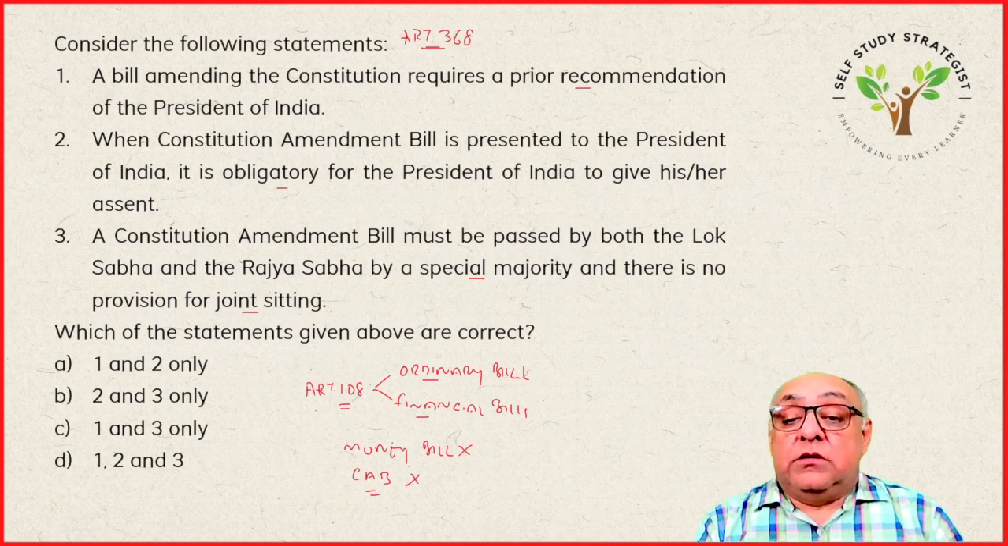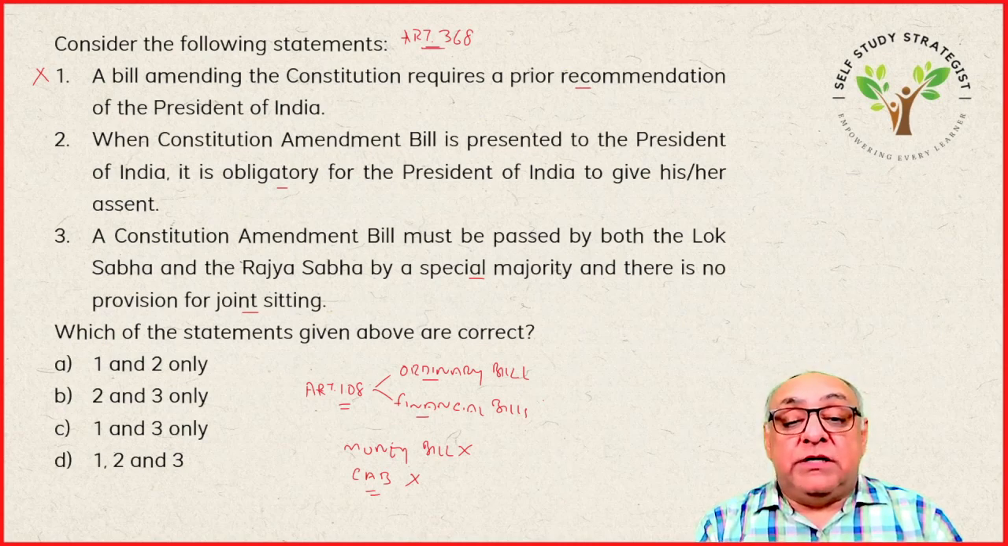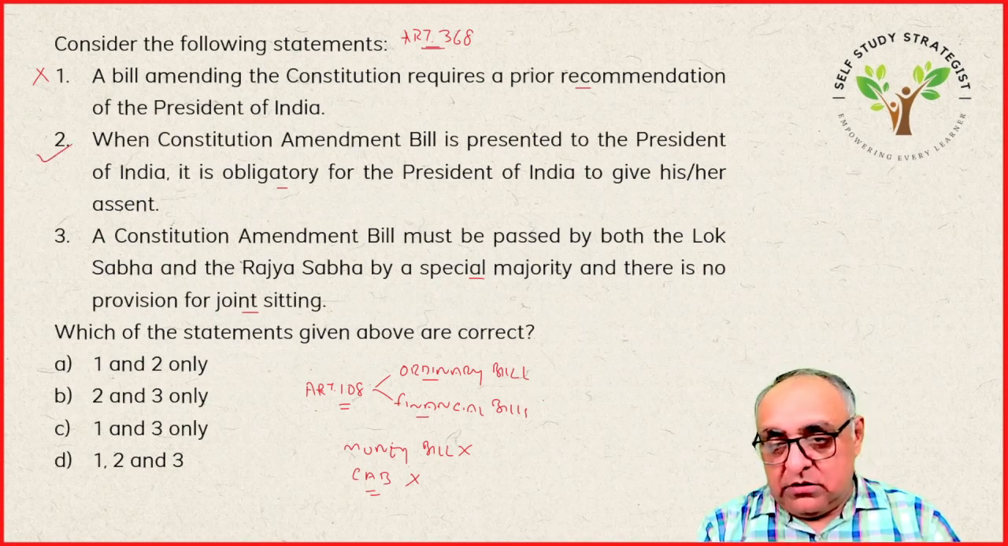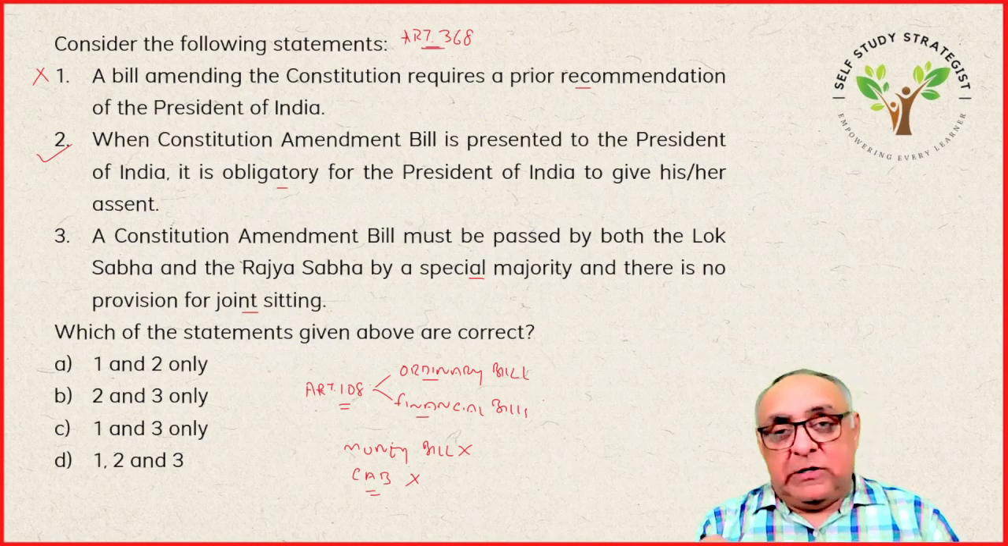Okay, a bill amending the constitution requires a prior recommendation of the president of India. So this is wrong, as I have just told you, no such recommendation is required. When constitution amendment bill is presented to the president, it is obligatory for the president to give his or her assent. This is true, as I have told you that once a constitution amendment bill duly passed by both the houses of the parliament is sent to the president for his assent, then president cannot exercise any veto power. It is obligatory for the president to give his assent to the bill.